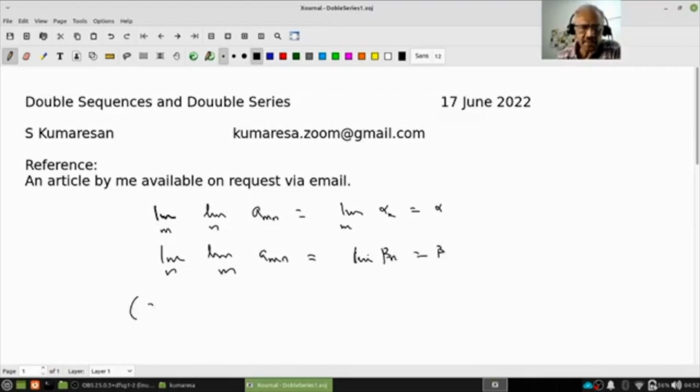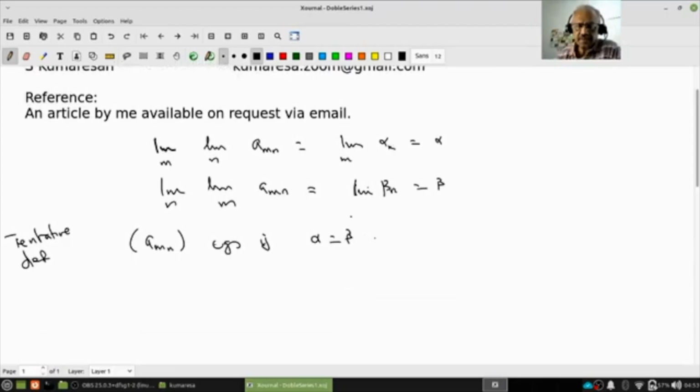We said a tentative definition: the sequence converges if alpha equals beta. This we say is a wrong definition.